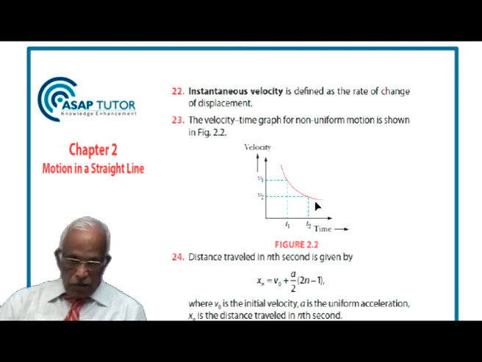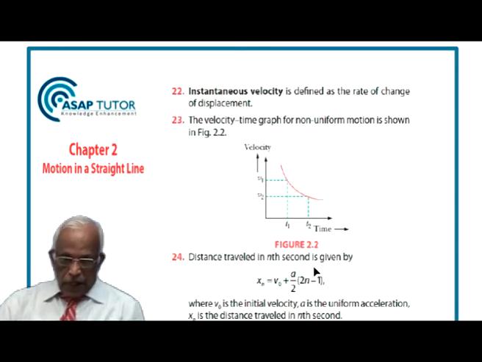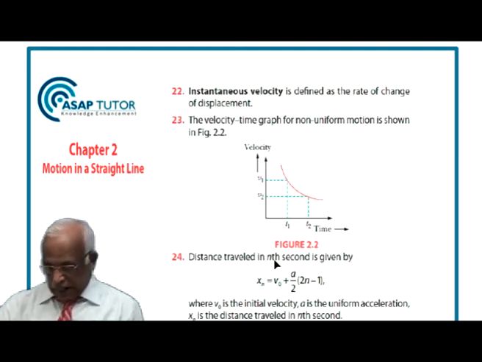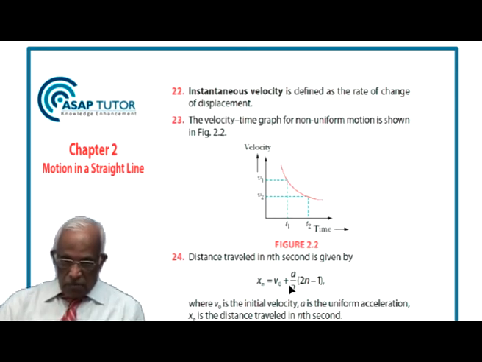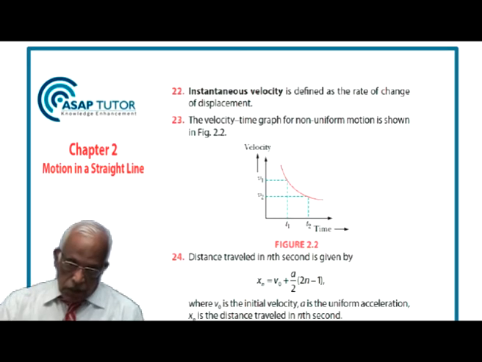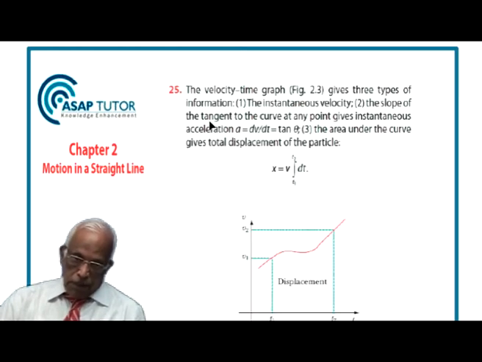At t1, the velocity is v1, and at t2, the velocity is v2. Now, the distance traveled in the nth second, notice that this is not the same thing as distance traveled in n seconds, is given by xn equal to v0 plus a by 2 times (2n minus 1), where v0 is the initial velocity, a is the uniform acceleration, and xn is the distance traveled in the nth second. So this is the equation for that purpose.